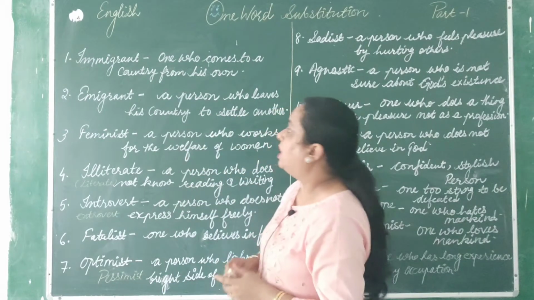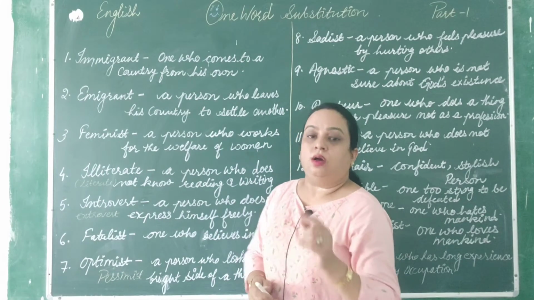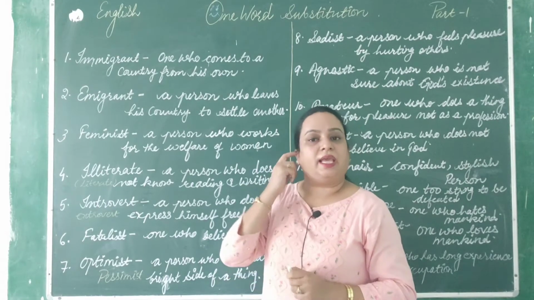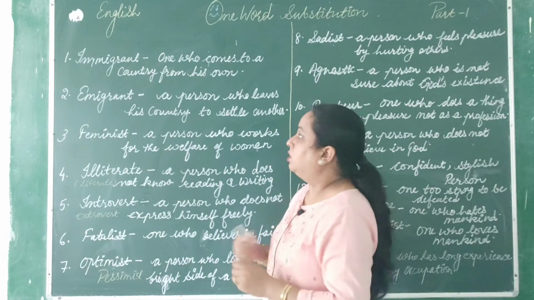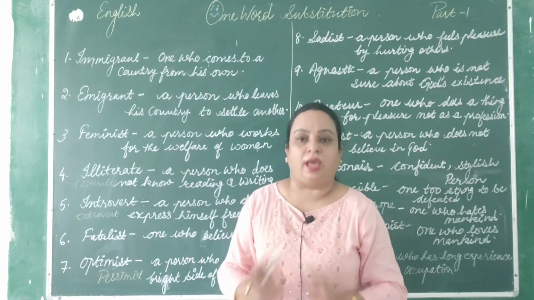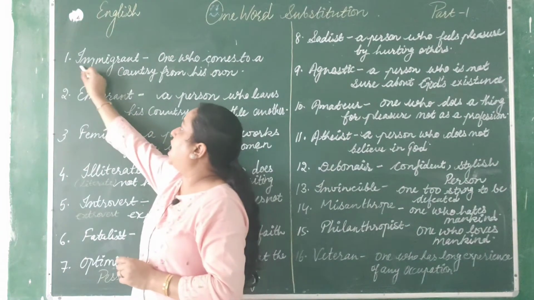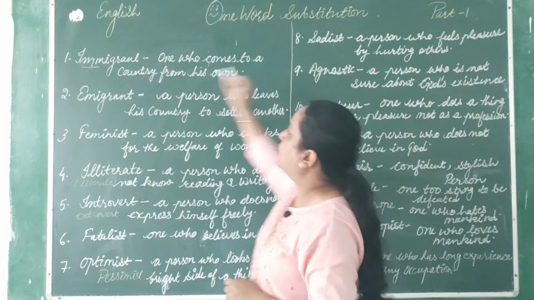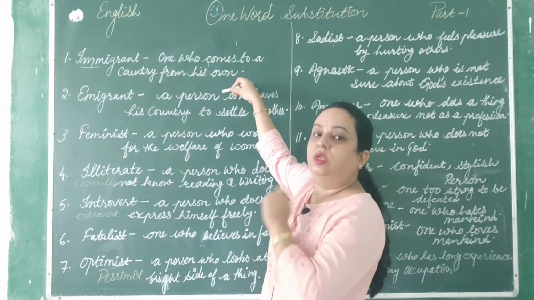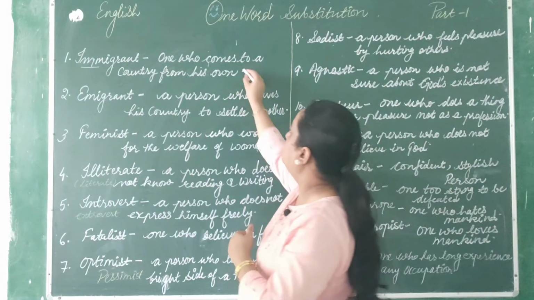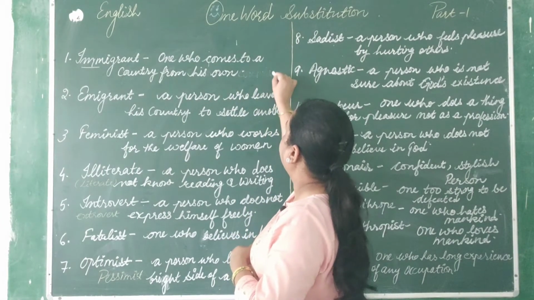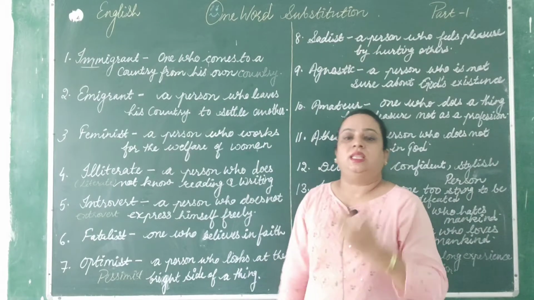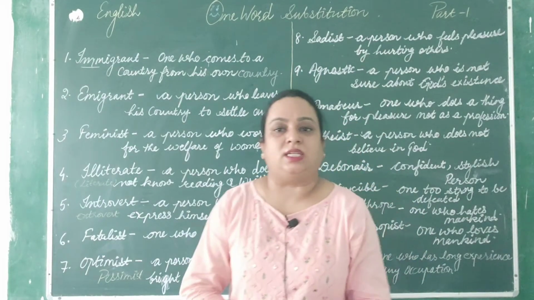The first word today we have to discuss is immigrant. I'm speaking the word once again, that is immigrant. I-M-M-I-G-R-A-N-T, immigrant. Okay, because whenever we speak, the pronunciation should be accurate. It is one who comes to a country from his own country. You may just complete it like this, from his own country. So one who comes to a country from his own country, that person is known as immigrant.